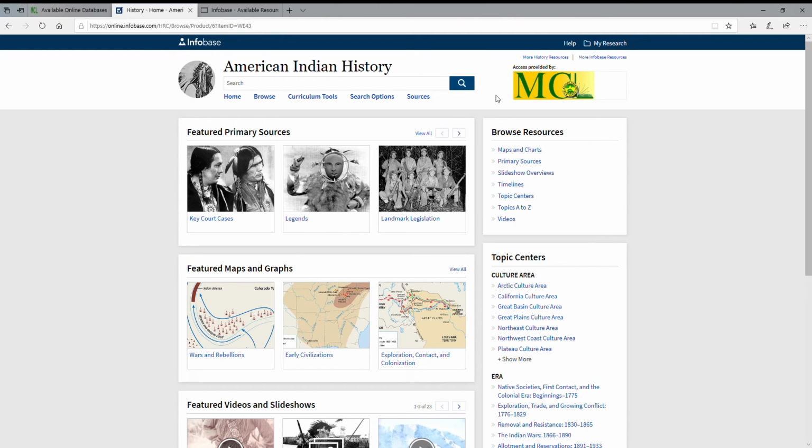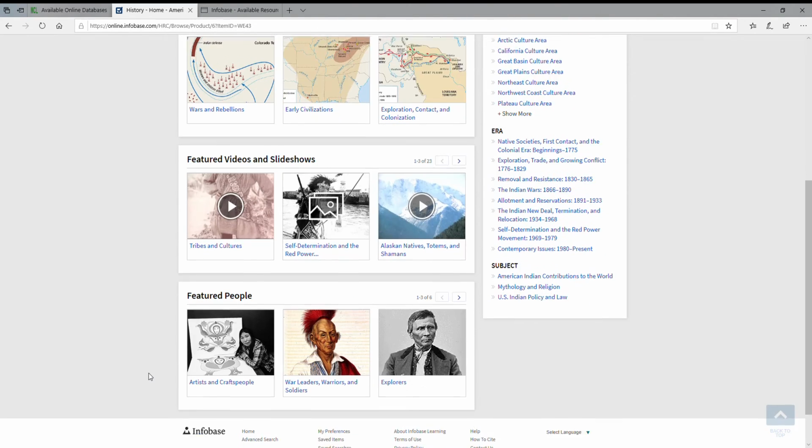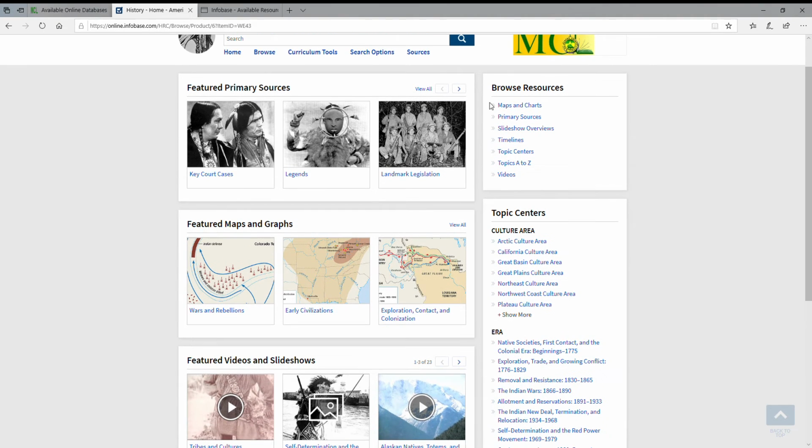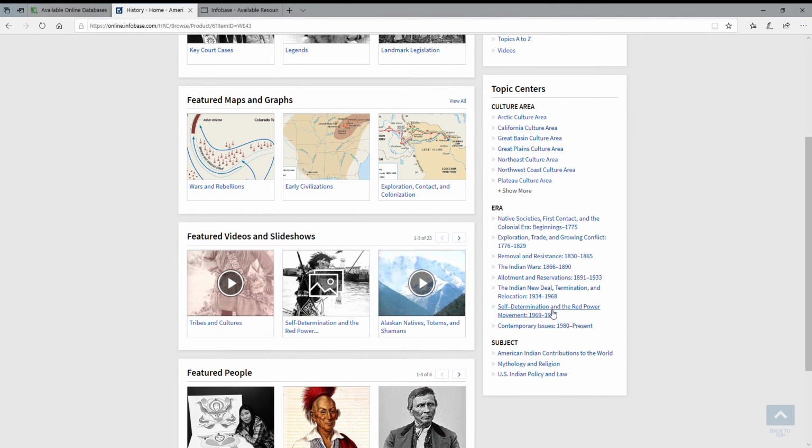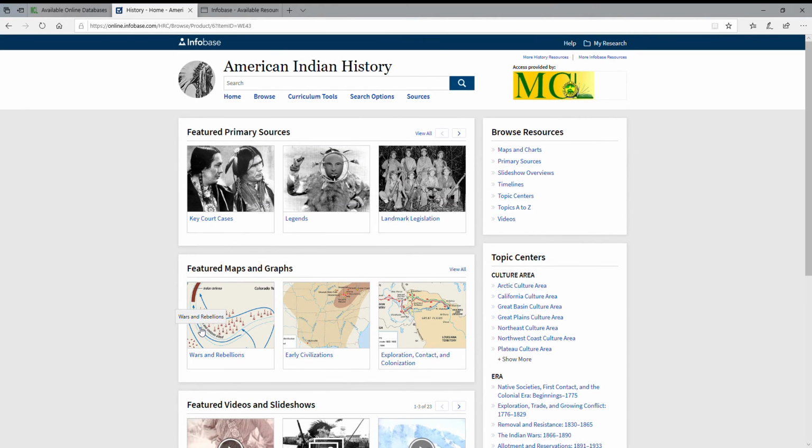So in here we're going to see the same types of highlighted information on the left with the maps and the primary sources and the featured people. On the right, we'll also see our browse areas that we saw in the American History database, the topic centers, and then we have things broken down by era, and then there's subject. So what you're getting in here is, of course, now you're getting resources that are targeted. Instead of just a general overview of American history, you're getting things that specifically relate to Native American history. So that's what you're going to be seeing in here. And likewise, the African American History database will be the same way.